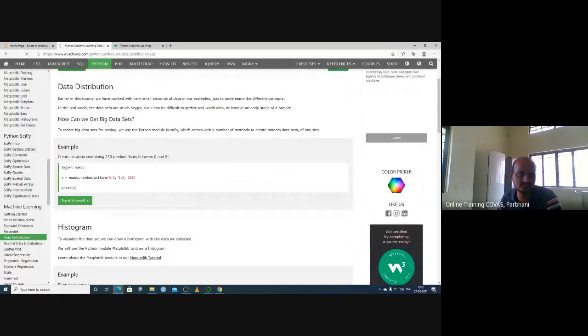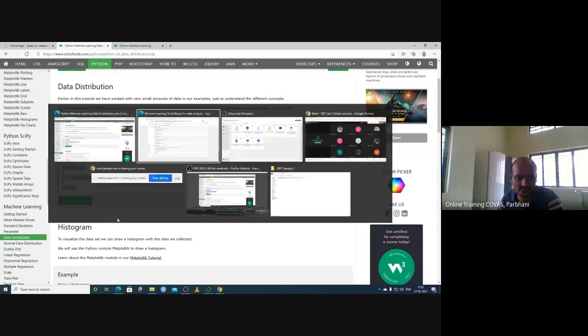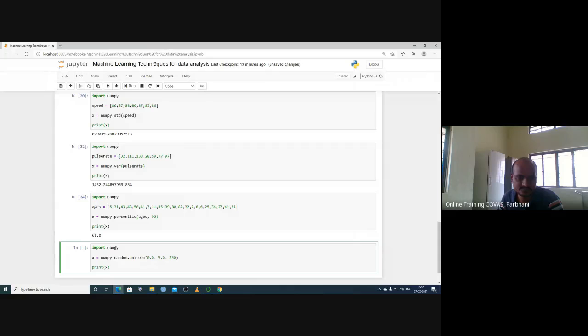Likewise, you can prepare the random data. So how to prepare the random data for this one? You are importing NumPy. This x is equal to numpy.random.uniform.